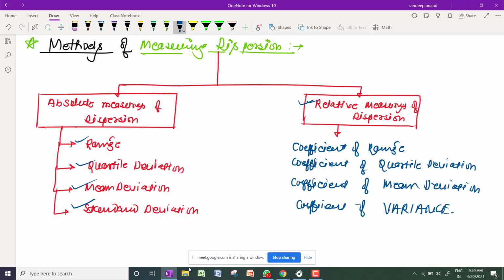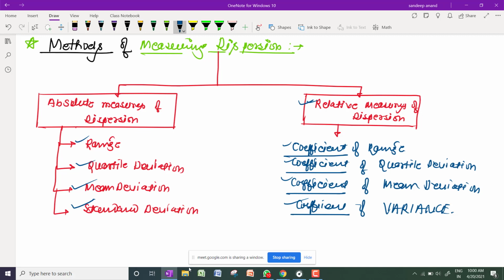When I talk about a coefficient, it is always a ratio. It has no unit. All the absolute measures of dispersion have units in calculation, but relative measures have no unit because these are coefficients, ratios.